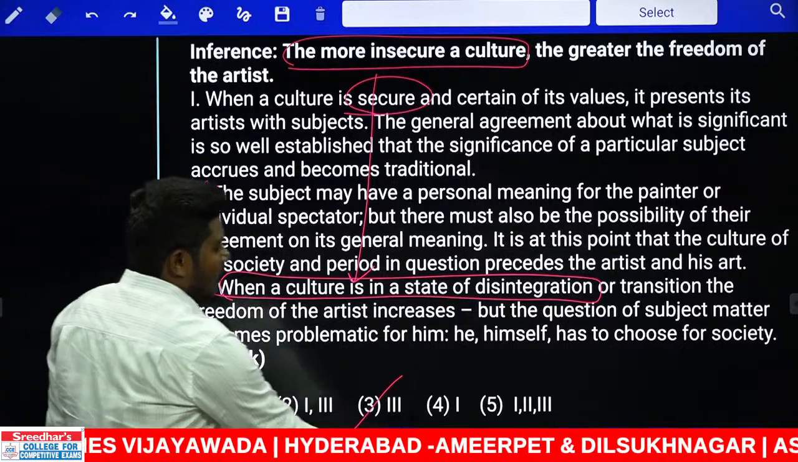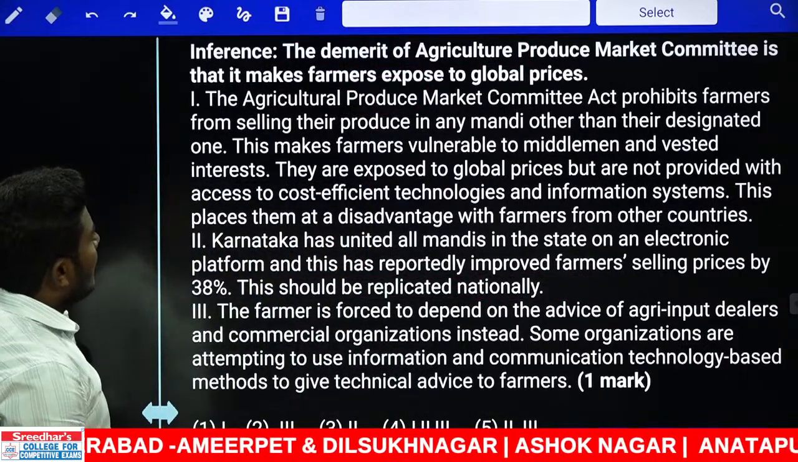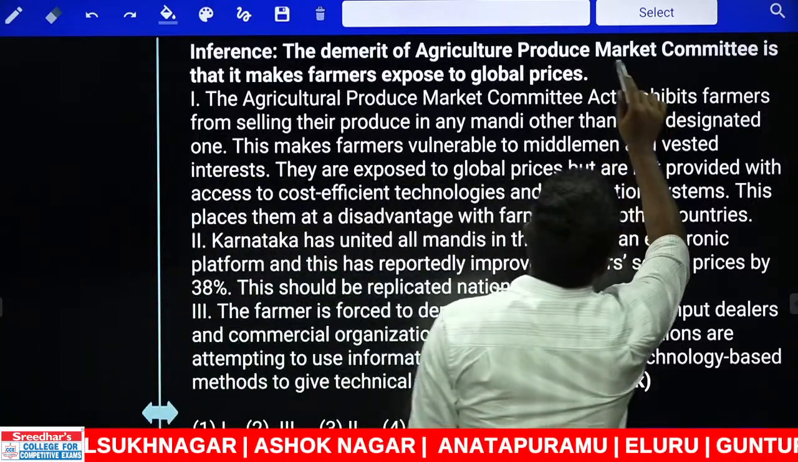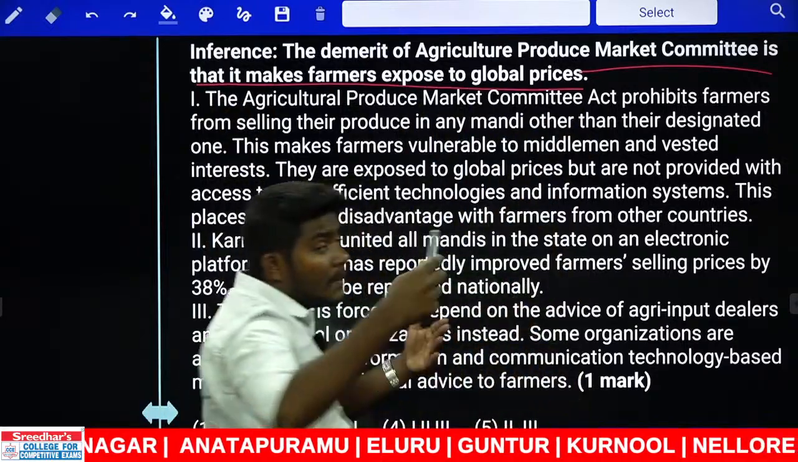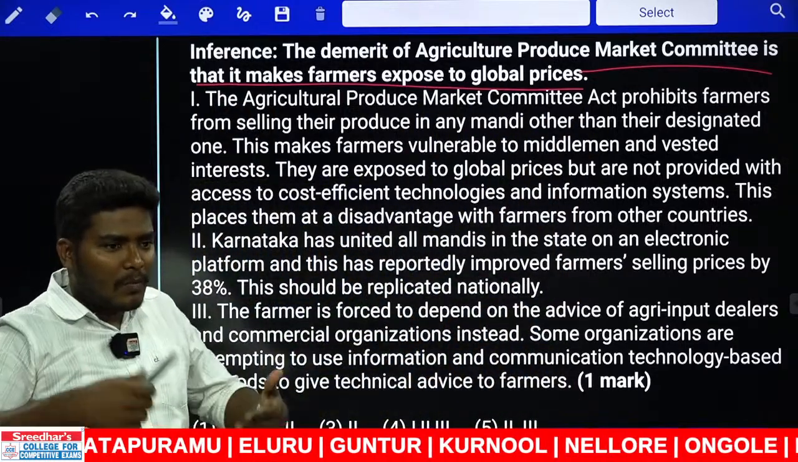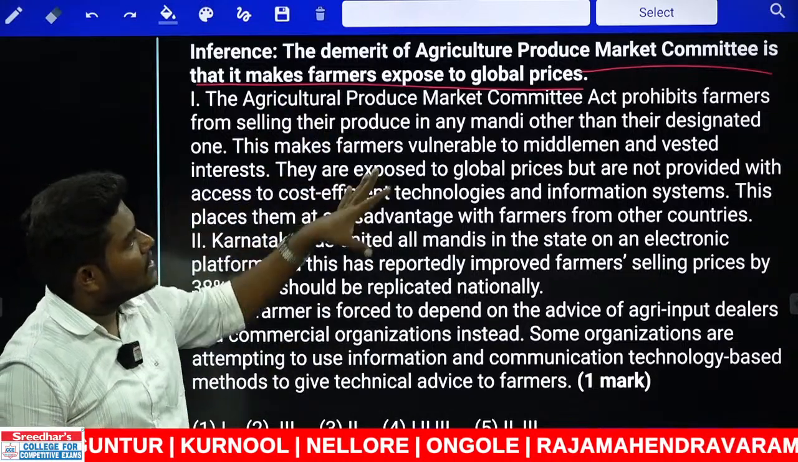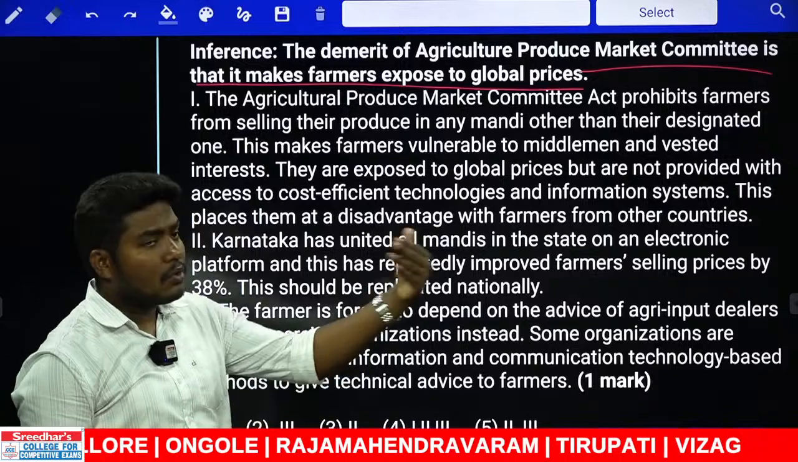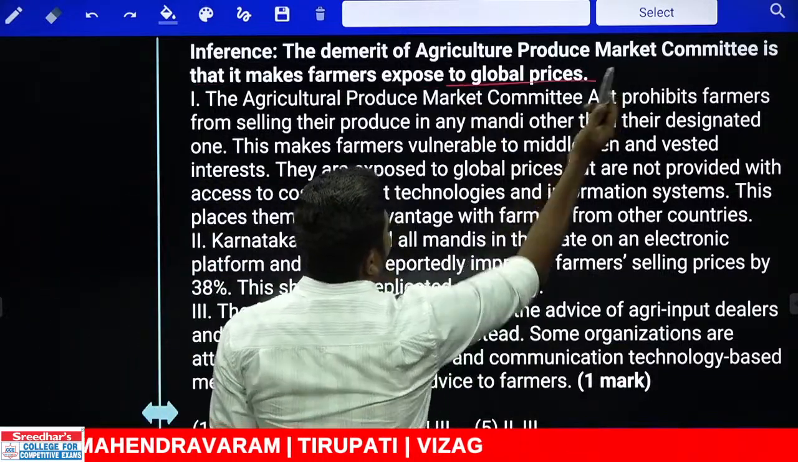Okay. Now 153. Look at this. The demerit of Agriculture Produce Market Committee is that it makes farmers exposed to global prices. Farmers get exposed to global prices. Let us try to find out if there is anything like this.